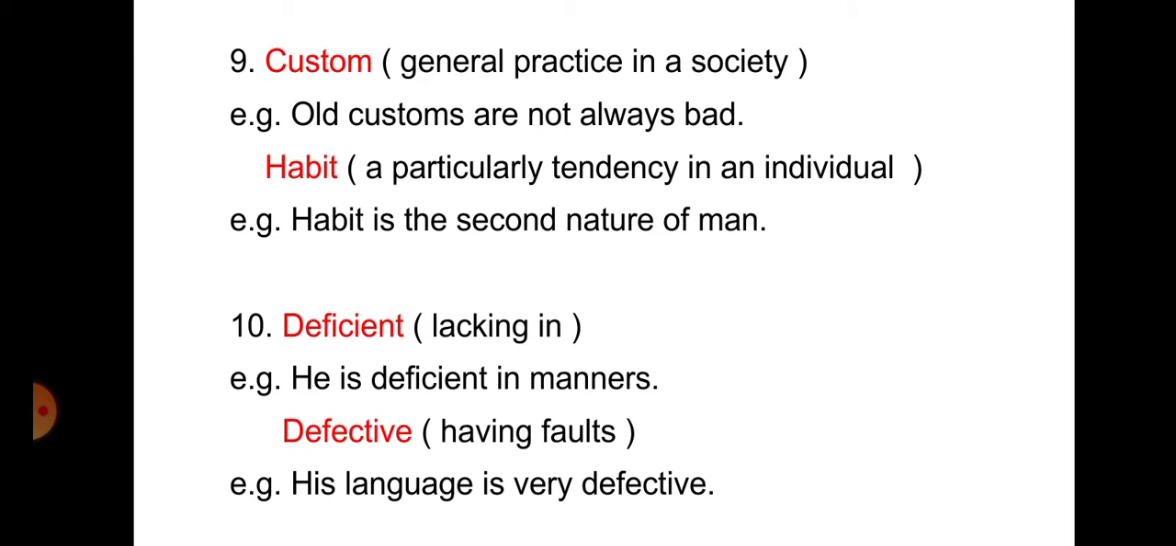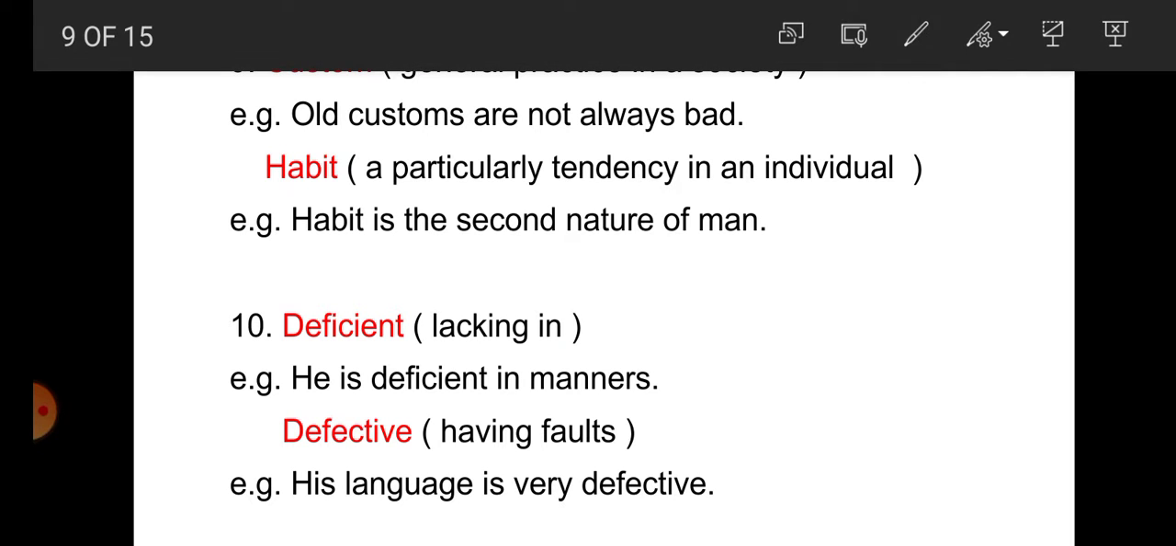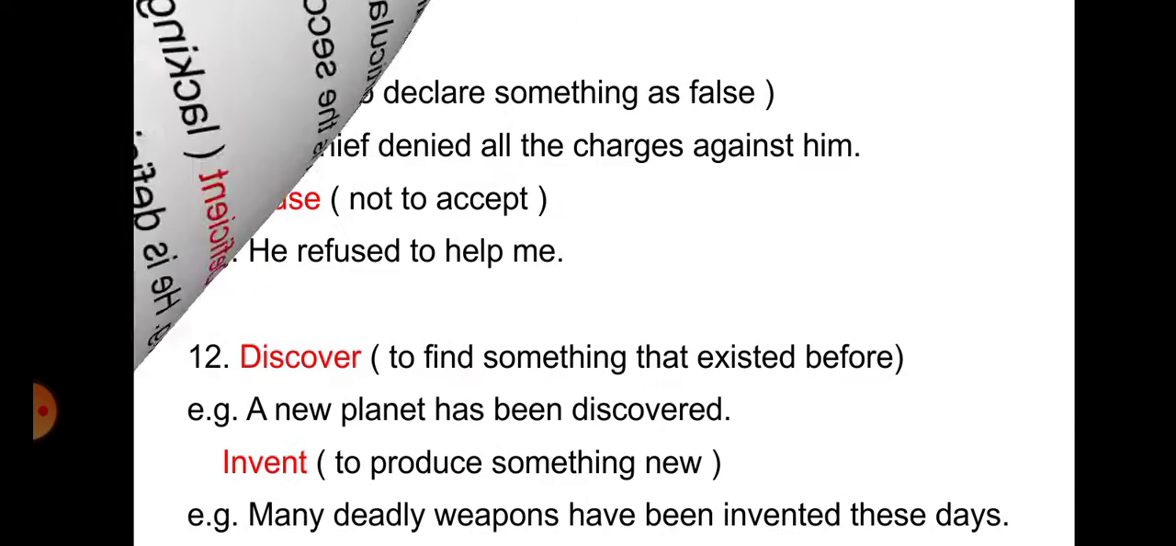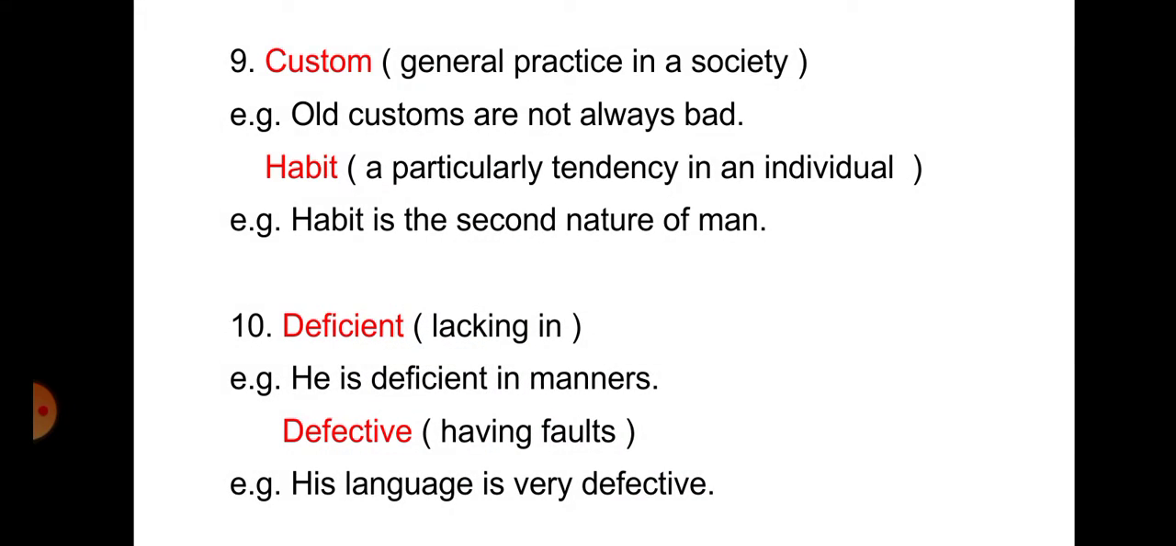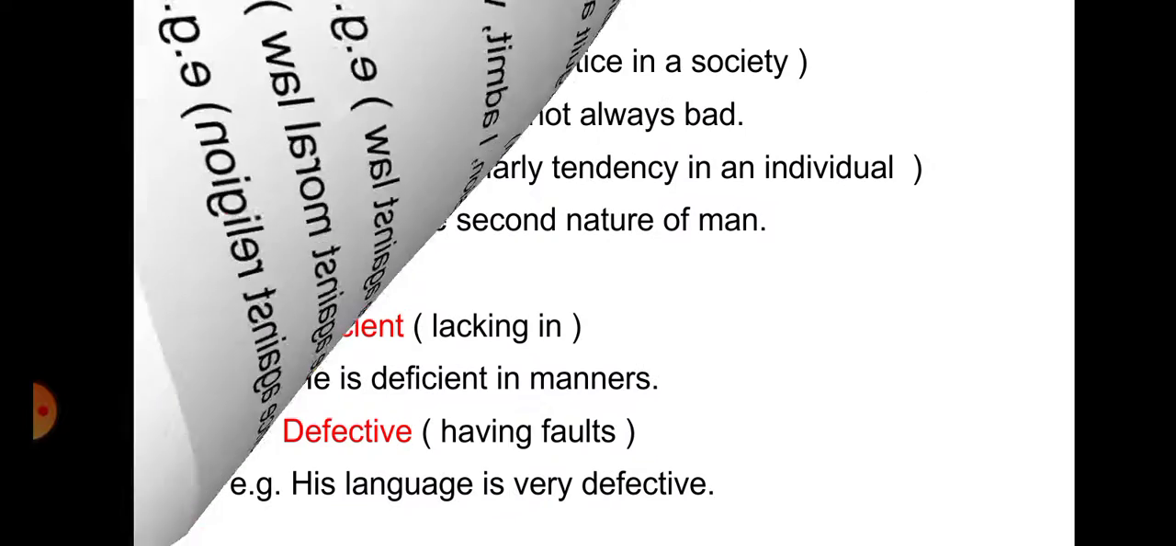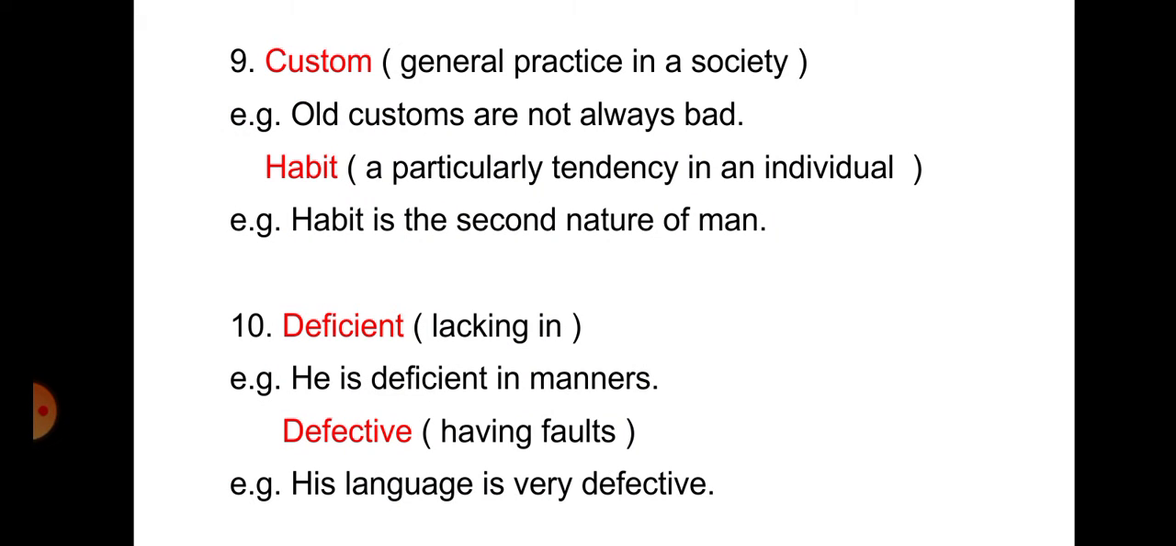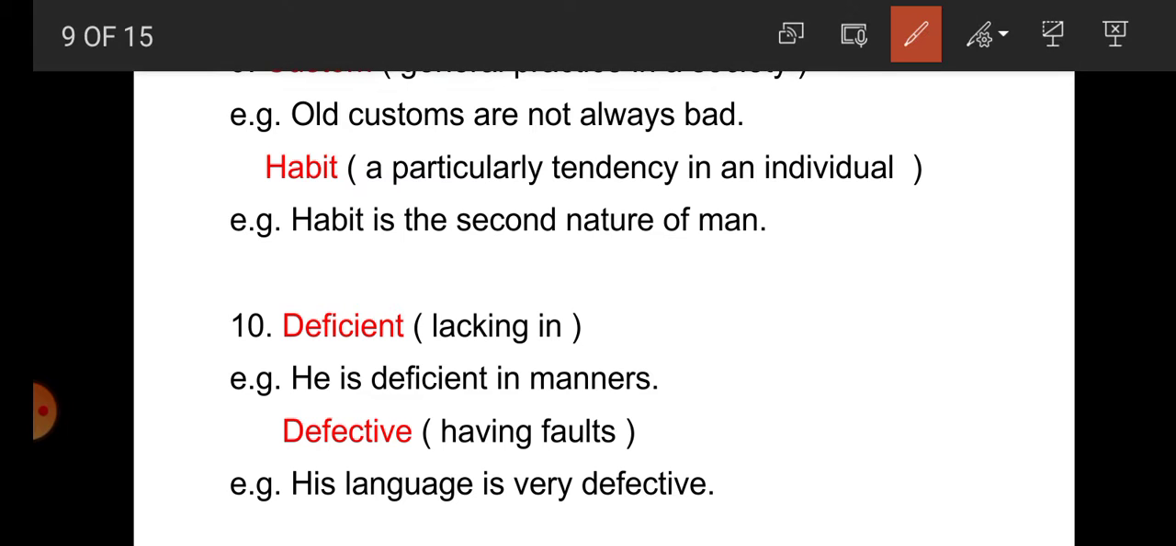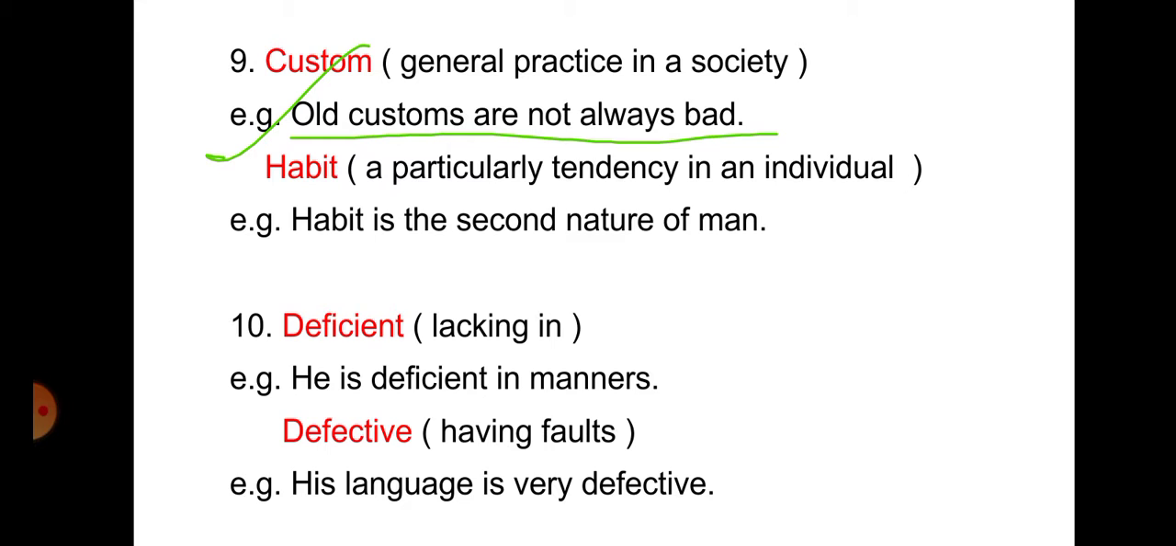Now number 9, custom and habit. What is the meaning of custom and habit? Students, custom means general practice and habit also means general practice. But custom is a general practice in society and habit is a particular tendency or practice in an individual. For example, student, old customs are not always bad. So here it indicates what? It indicates the general practice in the society, the whole practice in the society. That's why custom is used here.